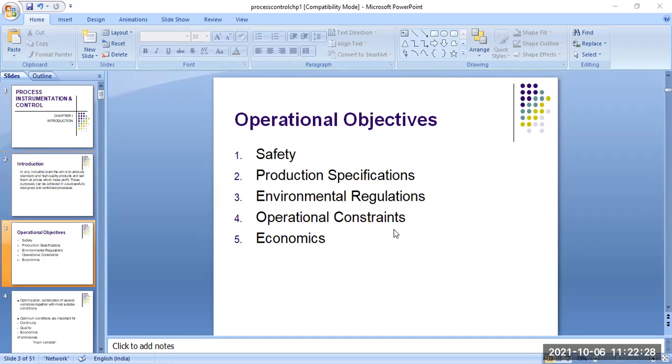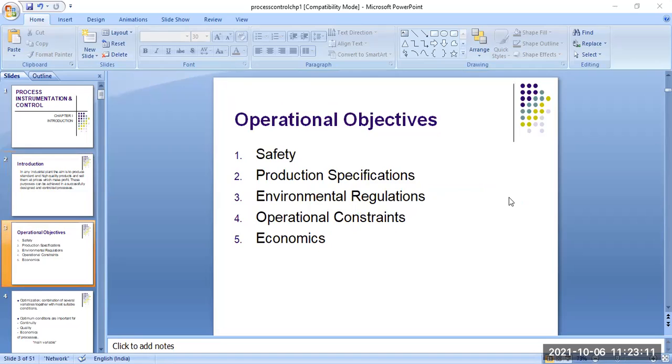First, safety is very important, because a worker is working inside the boiler, and the boiler temperature is very high. Also, a worker or engineer works in different positions in the plant, so we have to follow different types of safety rules and safety precautions.